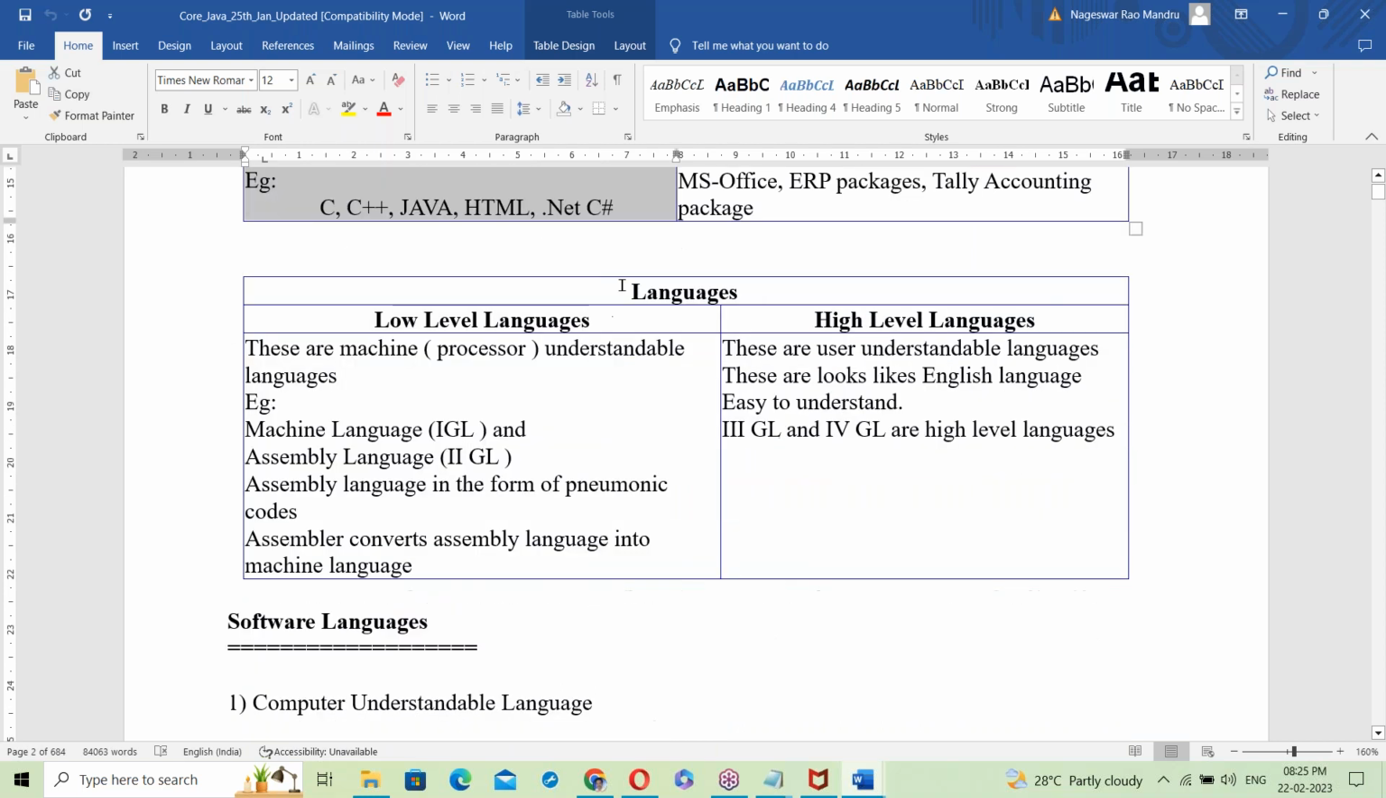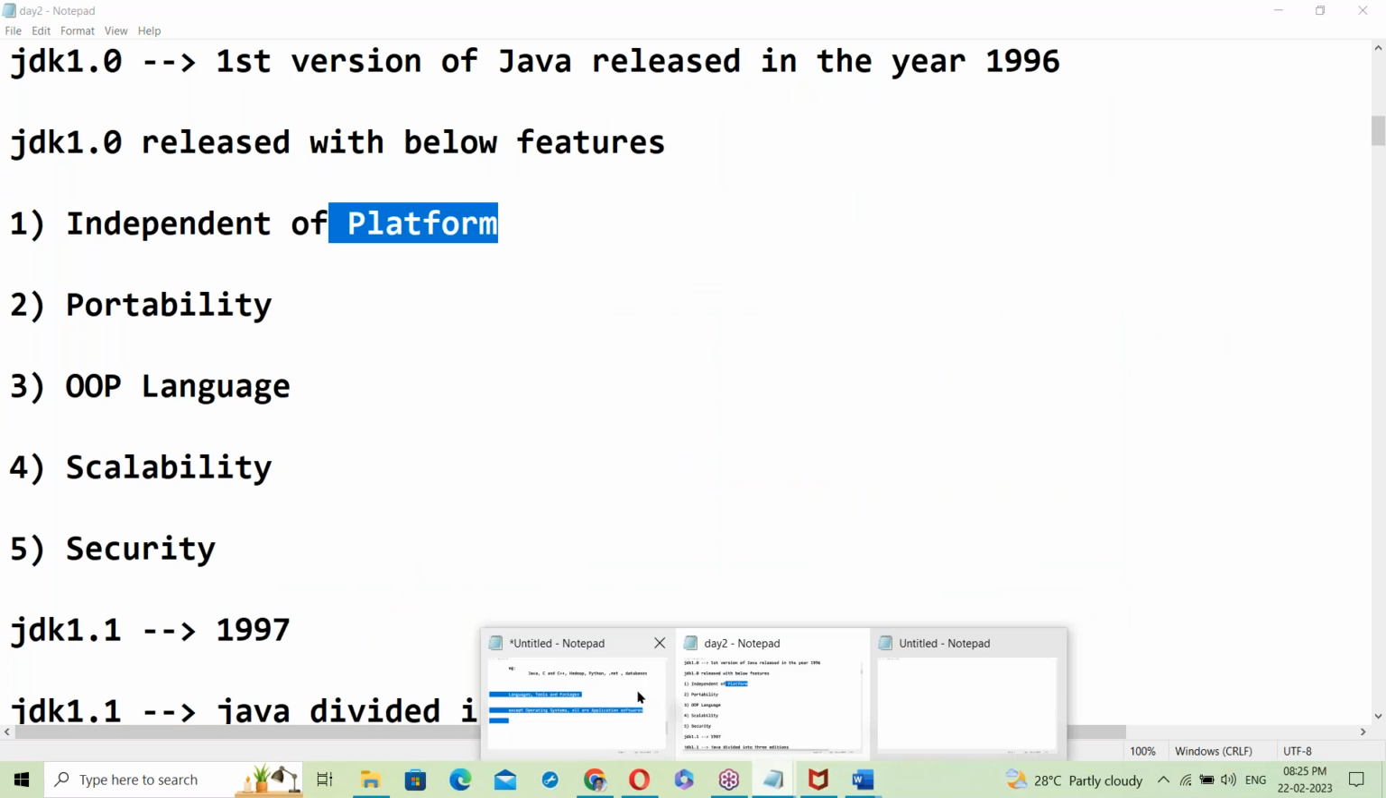Java is a language. Now let us move to languages. Let us see about languages here.